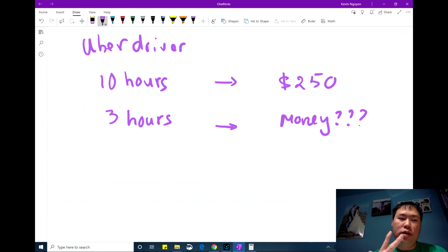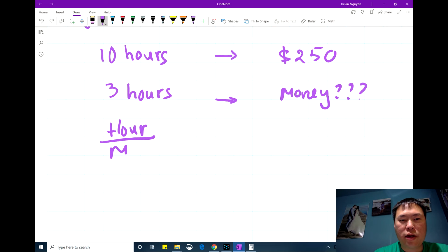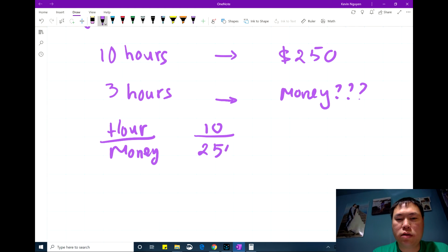There are two variables we have to take care of in this problem: hours and money. So you can list them out as a ratio, hour over money. In the first scenario, hour is 10, money is $250.